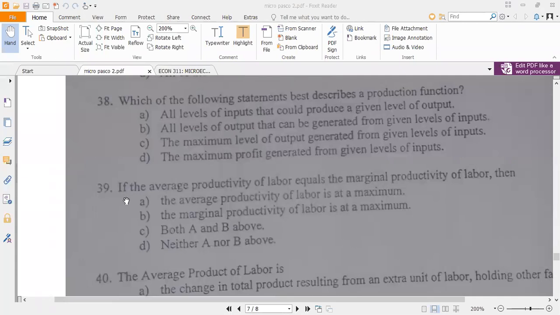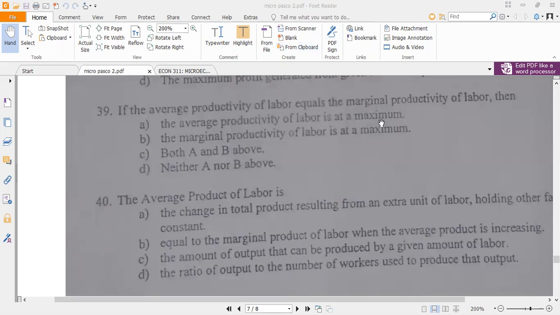39. If the average productivity of labor equals the marginal productivity of labor, then? All right, so whenever MP is equal to AP, it means that AP is at its maximum. Okay, if you draw this is your marginal product, this is your average product. At this point, average product is at the maximum. Okay, so average productivity of labor is at the maximum. That is A. So 39 should be A.